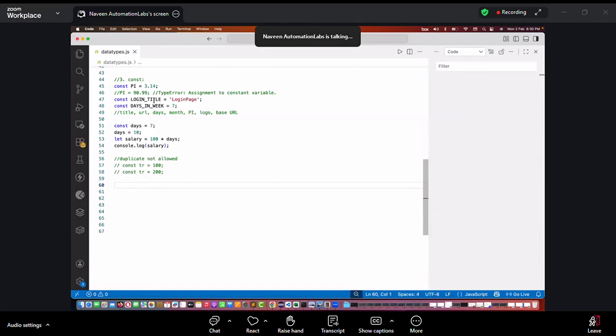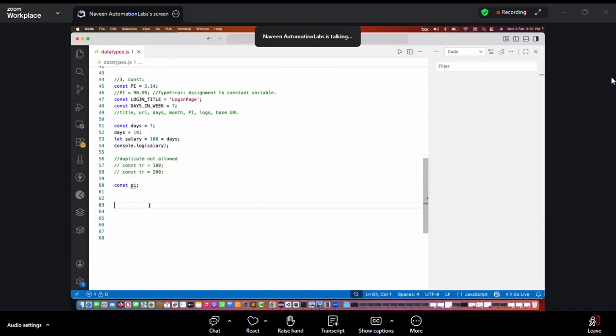Can I reassign the constant? No, I cannot reassign. See this, we were trying to reassign the value of pi. It was giving me the error, right? And see this, can I write it like this? See this carefully. I'm writing once again, the value of pi, but I'm not assigning 3.14. I'm just declaring it. Okay, fine, but there is no assignment. Why is it giving me the error? The parser, when I'm writing the code, is giving me the error. See this? It says, hey, constant declaration must be initialized.